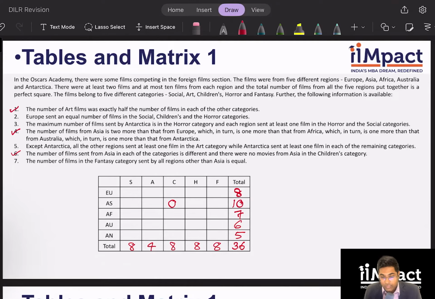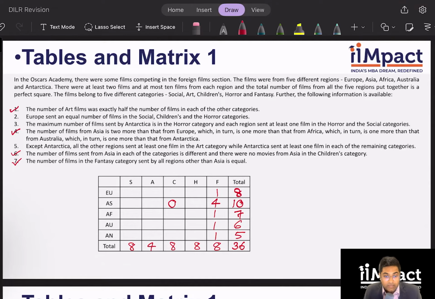Let's look at point number 7, looks pretty direct to me. The number of films in the fantasy category sent by all the regions other than Asia is equal. So fantasy category total is 8 movies, 4 of which values have to be equal. So they can either be 2, 2, 2, 2 and Asia 0, or 1, 1, 1, 1 and Asia 4. Now, since I know Asia has unique values in all of them and already has a 0 in children's, Asia has to have a 4 over here and 1, 1, 1, 1 in each of them. I hope that's clear.